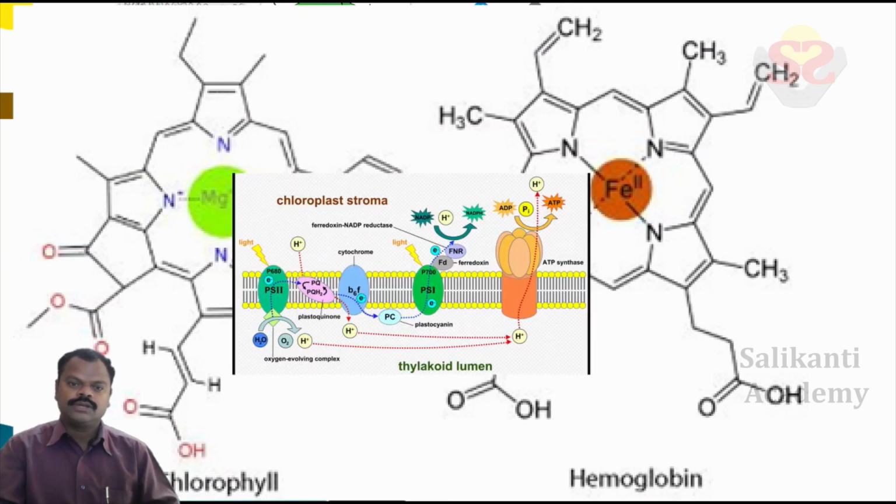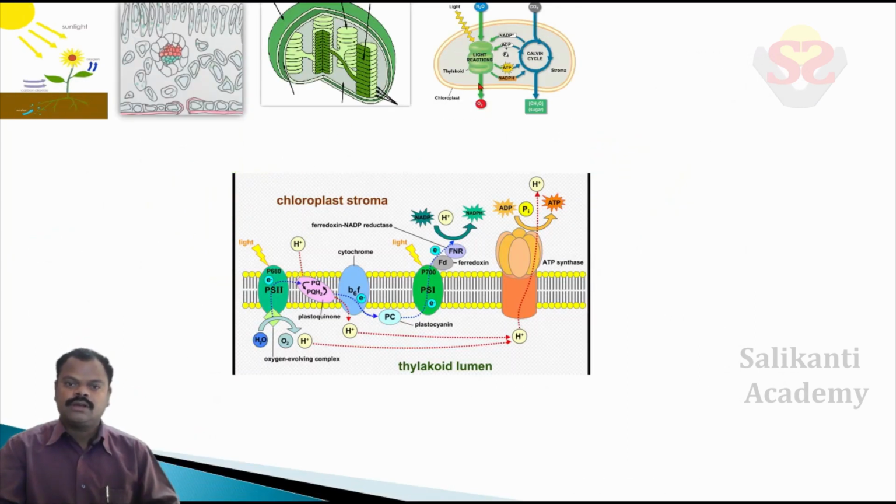Now you observe how the reactions in grana work out. Chloroplast stroma. Here see PS1 and PS2, photosystem 1 and photosystem 2.